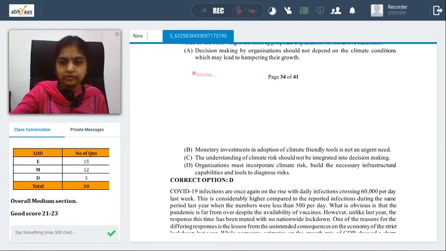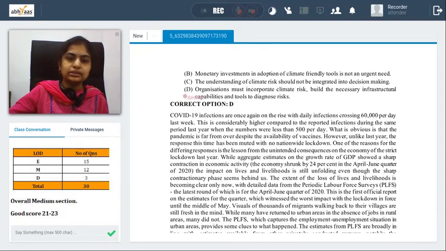Monetary investments in adoption of climate friendly tools is not an urgent thing. It is an urgent thing. The understanding of climate risk should not be integrated into decision making. It should be integrated.